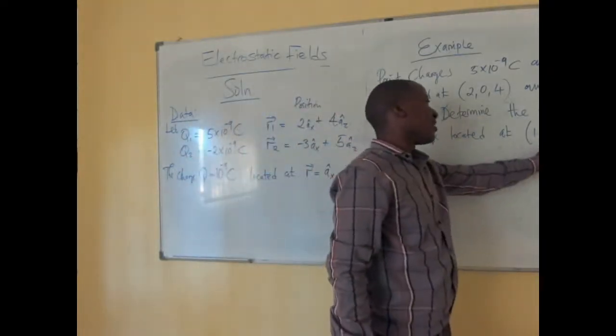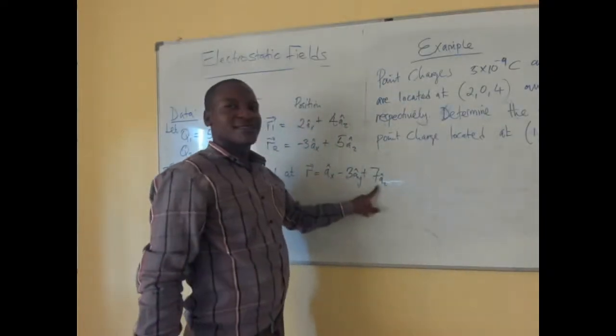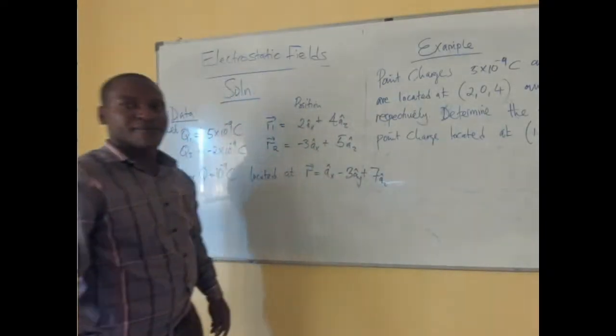This is 1, minus 3 and 7. So this is 1, minus 3 and 7 in that direction.